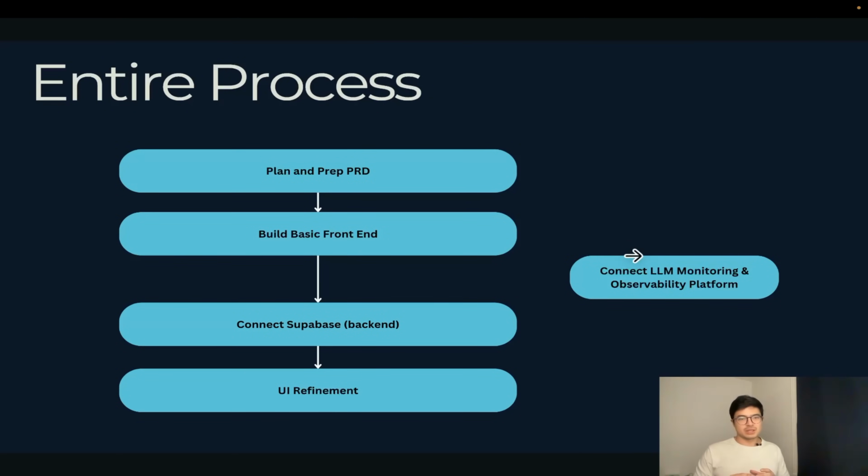So the way this works is we're going to plan and prepare a thing called a PRD, which is going to be a markdown file that we're going to store inside the editor, inside Cursor. PRD stands for Process Requirement Document, and we're going to use this inside Cursor so that the agent can refer to it, so that we can build the project or the application step by step. You're going to see now, it's going to make more sense.